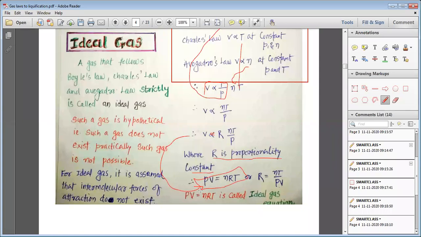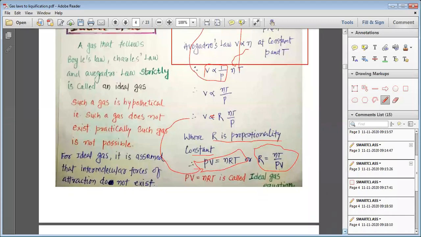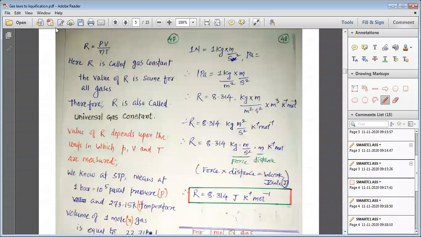This PV = nRT is called the ideal gas equation. Now please remember this, that R = PV by nT. Here R is called the gas constant.